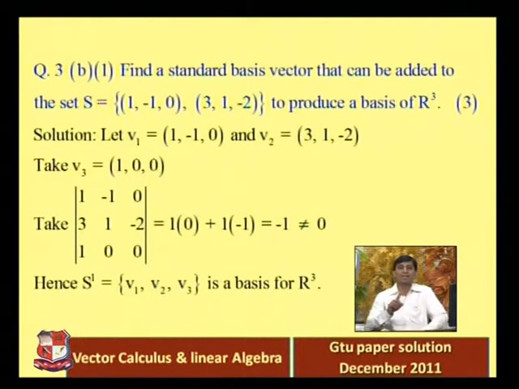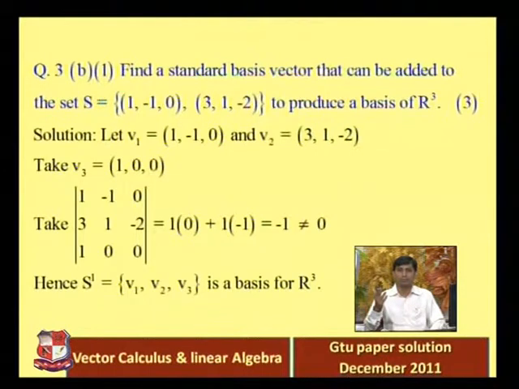We know that dimension of R3 is equal to 3. The new set contains exactly 3 vectors, so we only need to prove linear independence. The second condition, that the span of these 3 vectors is R3, is automatically satisfied, so we don't need to prove it.